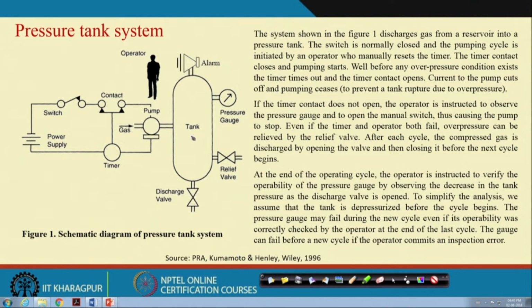So, as you know, there is a tank and your pumping system. Suppose we are interested in the fault tree analysis of this system, where the top event is tank rupture.